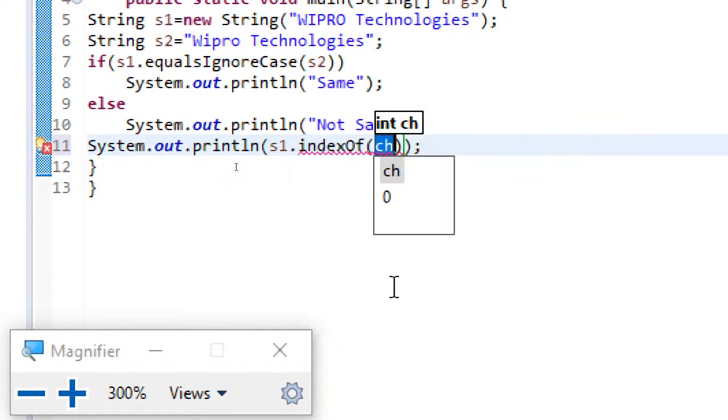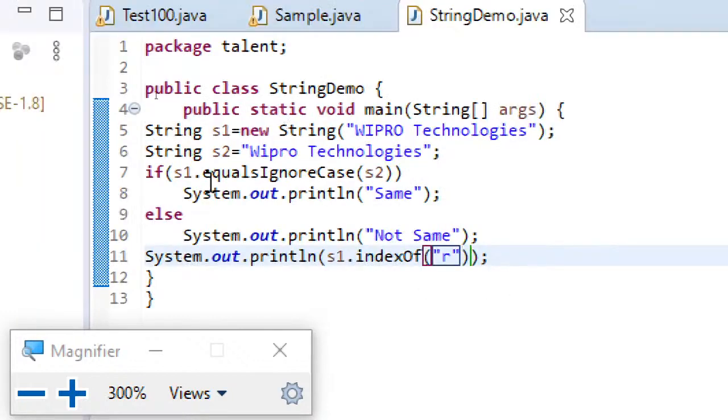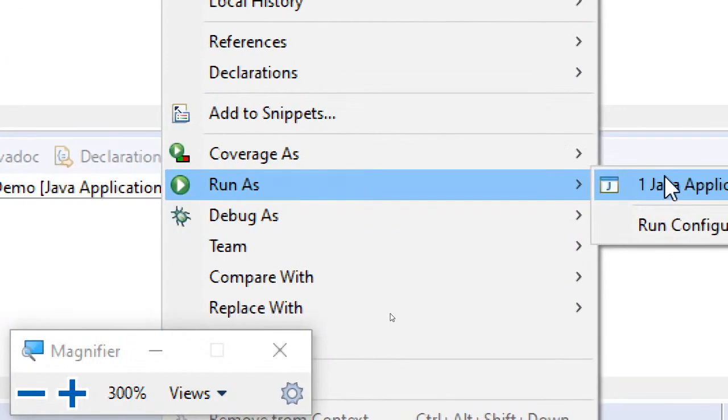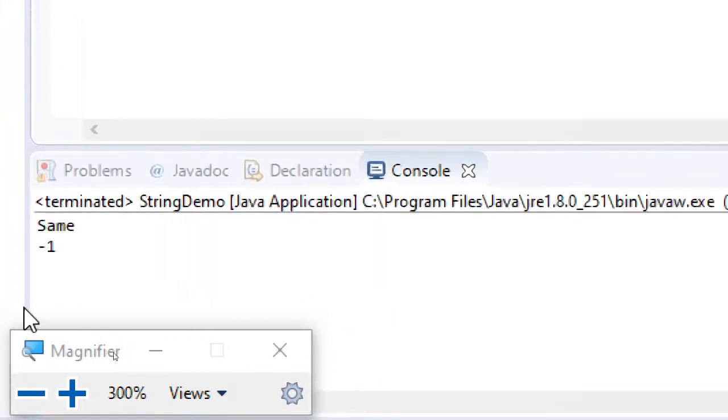that indexOf. Suppose I give here, let me say, r. I'm just saying r. Now you can see, from s1 I am asking for the index of r, so you will be getting the index position displayed there. So -1 it has given.